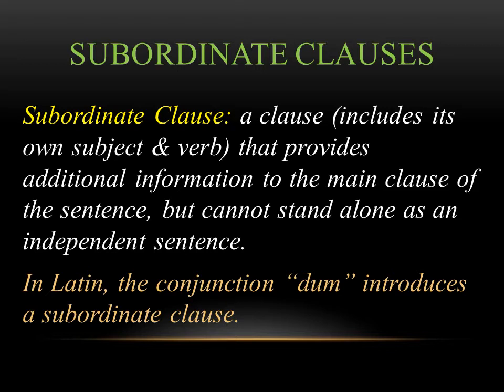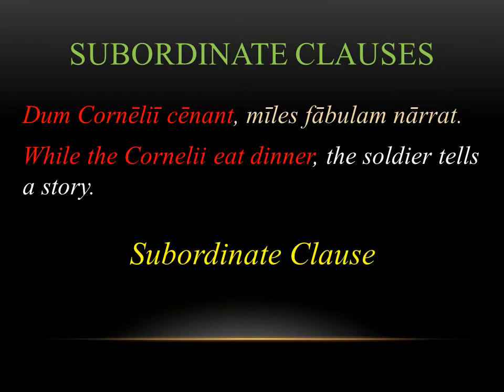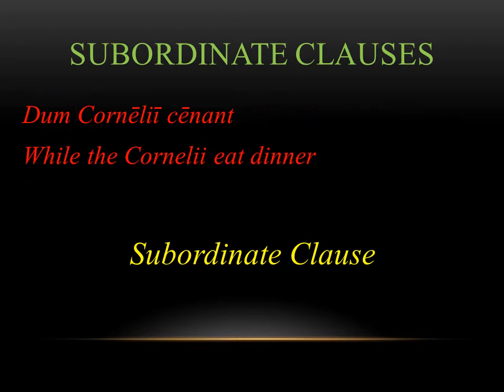In Latin, the conjunction dum often introduces a subordinate clause. So if we're looking back at this sentence, you see the dum right here. There's your conjunction. It's introducing the subordinate clause. If we get rid of the main clause and just look at the subordinate, you'll see it doesn't stand alone as its own sentence. While the Corneliuses eat dinner.